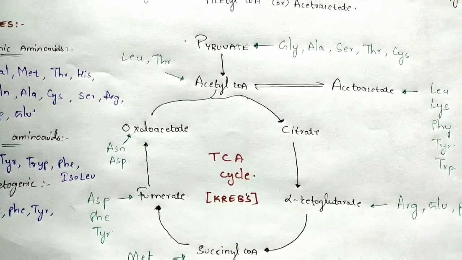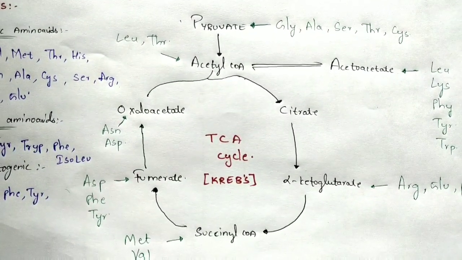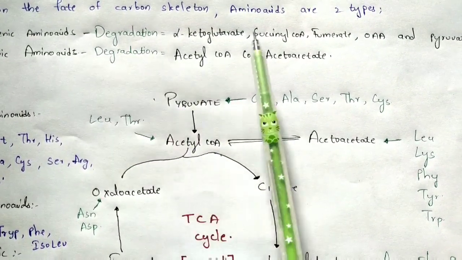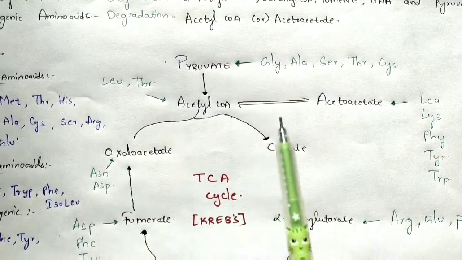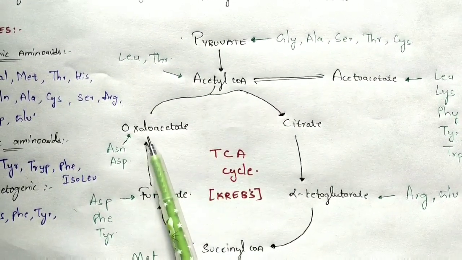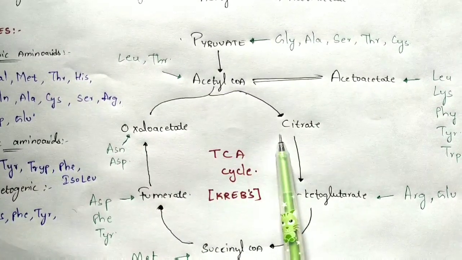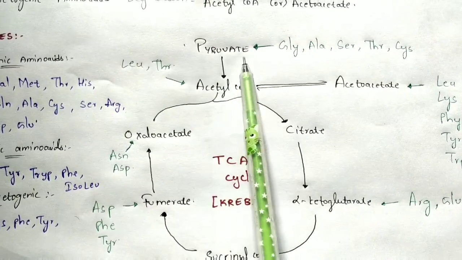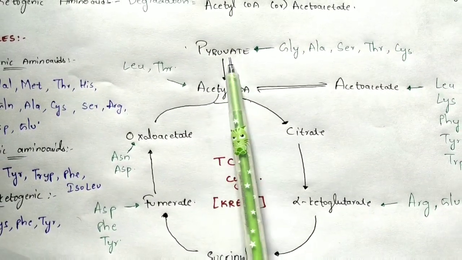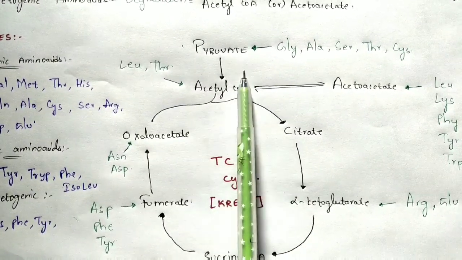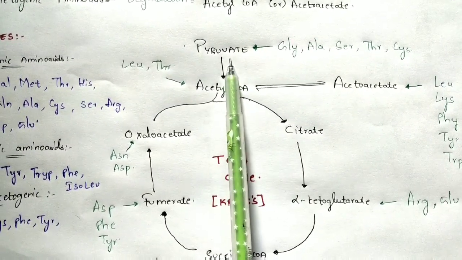I have said that there will be integration with the TCA cycle, and normally intermediates will form. The amino acids which form the intermediates are named accordingly. If you see here, this is the TCA cycle, and oxaloacetate uses acetyl-CoA and forms citrate. From where is this acetyl-CoA formed? From pyruvate. And where is pyruvate formed? Pyruvate is formed from the glycolysis pathway, the EMP pathway. It is the end product of glycolysis, and that pyruvate forms acetyl-CoA.